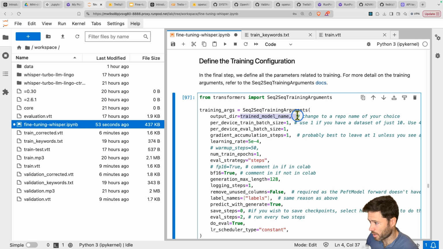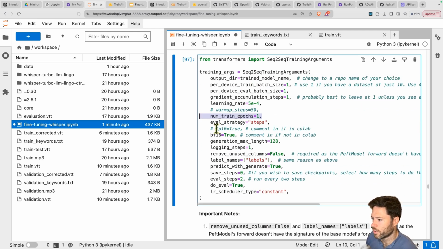So we'll define the output name, the batch size. I'm using a small batch size because we've very little data. I'm not going to use gradient accumulation, likewise, because we've very little data. It's a small model, Whisper, so you actually set a relatively high learning rate, 5e minus 4. I tried a little higher and got more noise, so I think this is about right for turbo. We've just trained for 1 epoch.